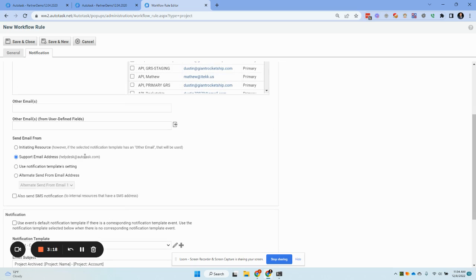Now here's another tricky one, which is where does the email come from? Notice that in this test tenant, I have it going from the support email address. The struggle here is if they have an out of office or they reply and say, hey, this isn't working for me in terms of the project, it's going to open a new ticket. That may be fine with you because that means your triage or your help desk would notify the project manager that there was an issue. And that may be fine, but just be aware what's happening here.